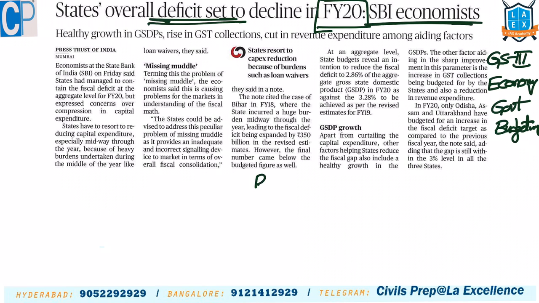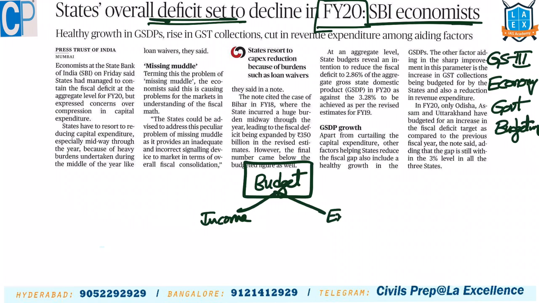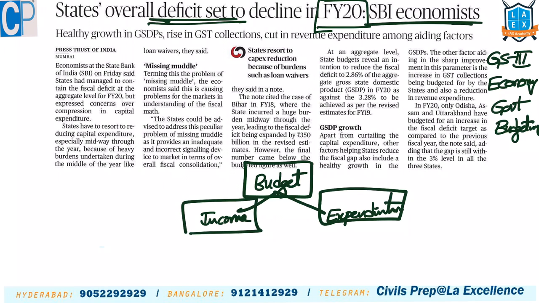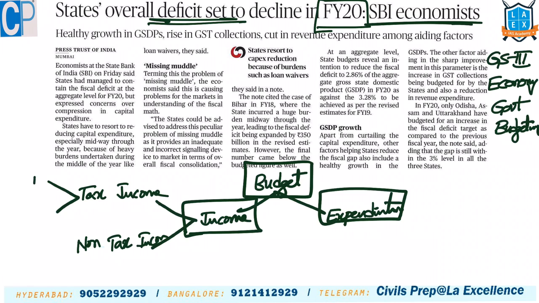For that, we should understand what this budget is. Budget is the comprehensive document of the government which says what income it is getting and what money it is expending. Expenditure and income both are given under the budget. Under income, the government has two major sources. One is tax income, two is non-tax income. Non-tax income is like fees, fines, etc. Tax income is again divided into direct taxes and indirect taxes.